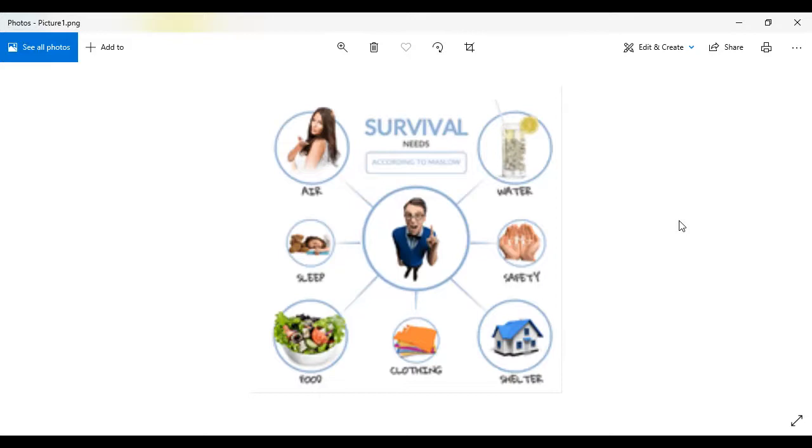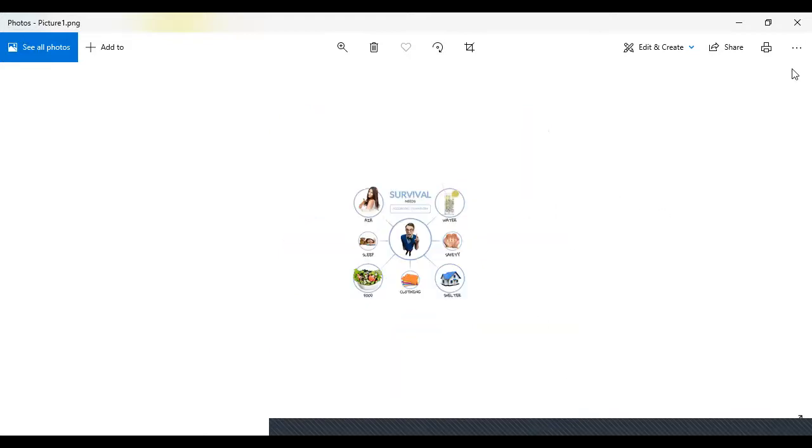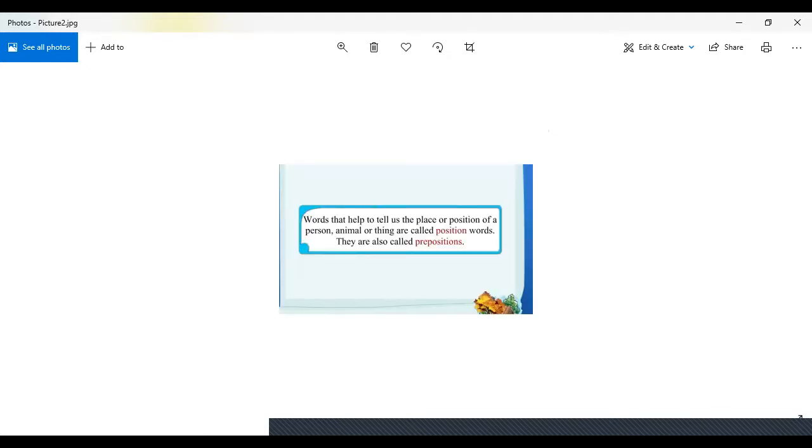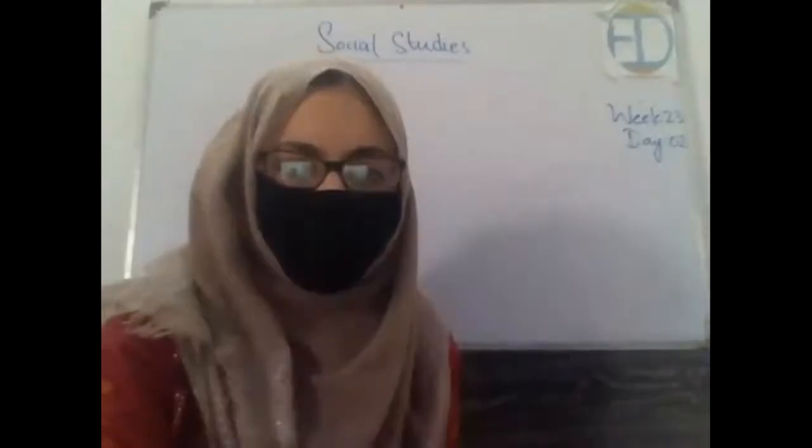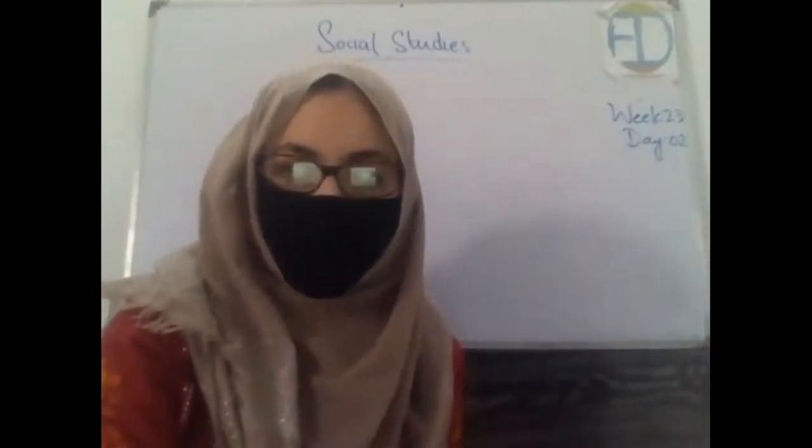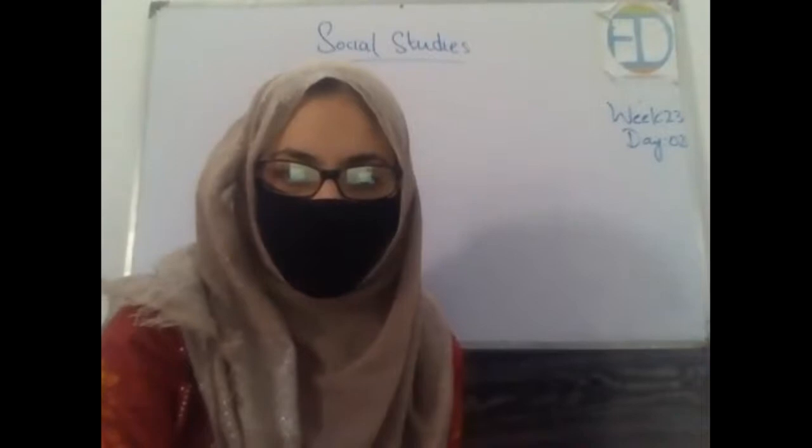Then the shelter, safety, clothing, and air, water, right? So these were the survival needs. Now if we talk about the other ones, right?